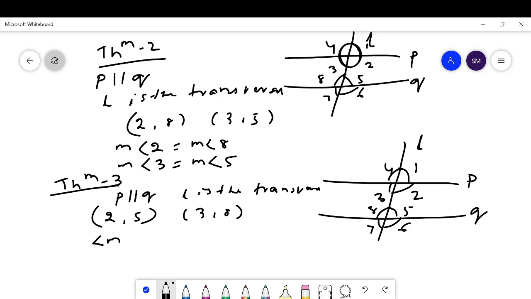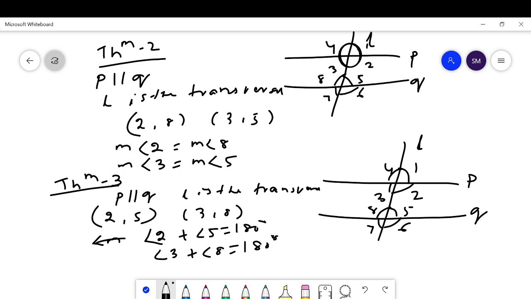Means angle 2 plus angle 5 is equal to 180 degrees. Angle 3 plus angle 8 is equal to 180 degrees. The co-interior angles are supplementary to each other, means their sum is equal to 180 degrees.